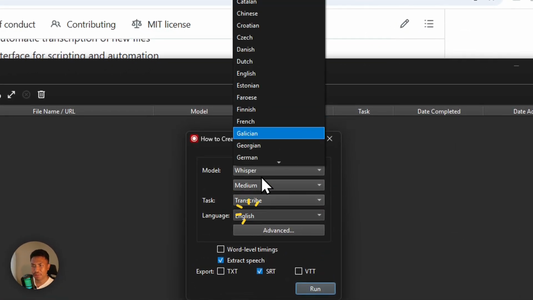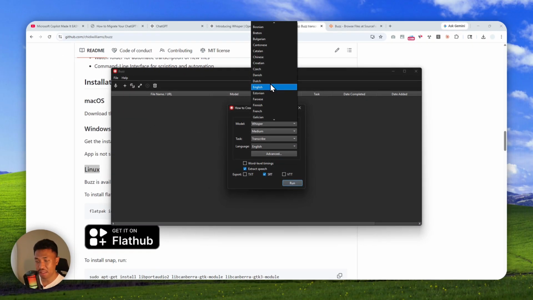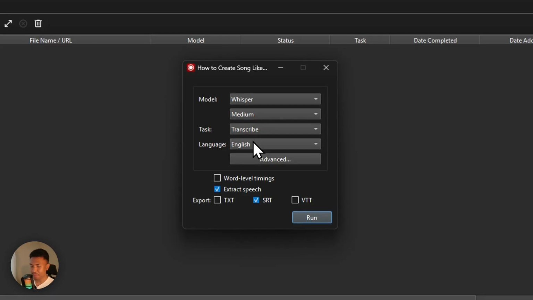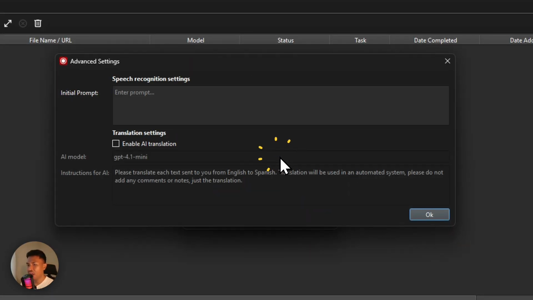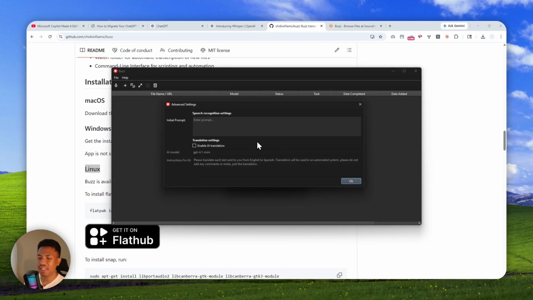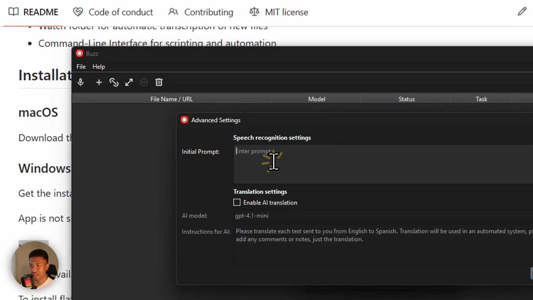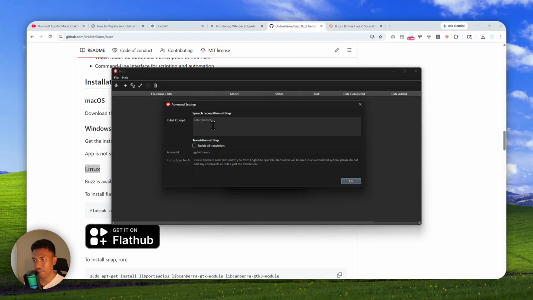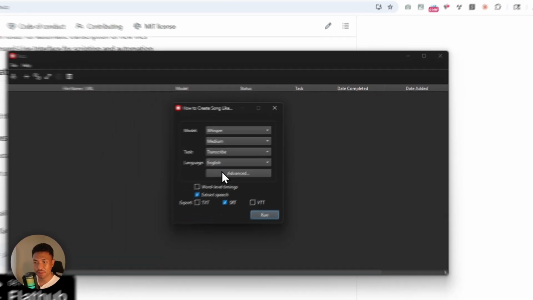Okay, now for the language, you can select automatic, or you can specify the language that is spoken in the audio or video content, which in this case is English. Now in the advanced section, you can use AI speech recognition settings. This is a little more advanced. If you want to get a correction from a bigger cloud-based AI model, I think you can use this. But in this case, I'm not going to use that. I'll just rely on the local AI model for transcription.